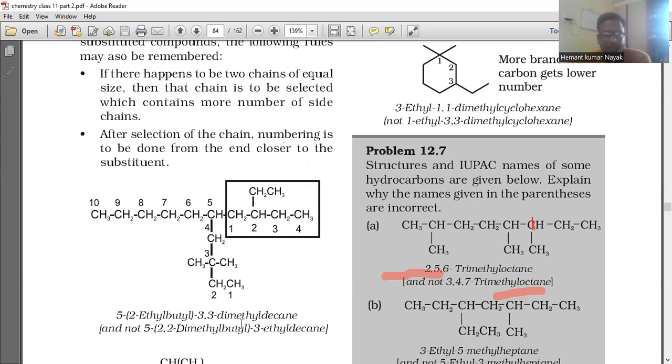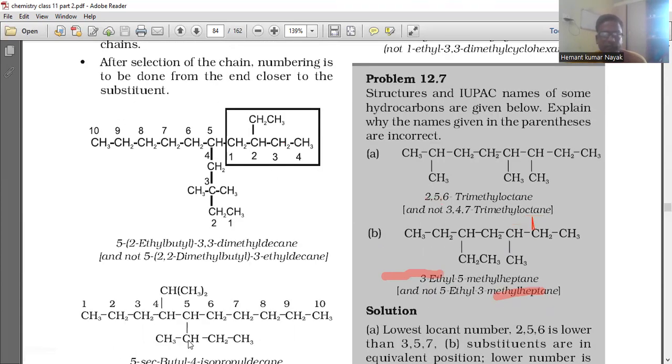and the 3,3-dimethyl decane, and not 5,2,2-dimethyl, 3-ethyl decane.